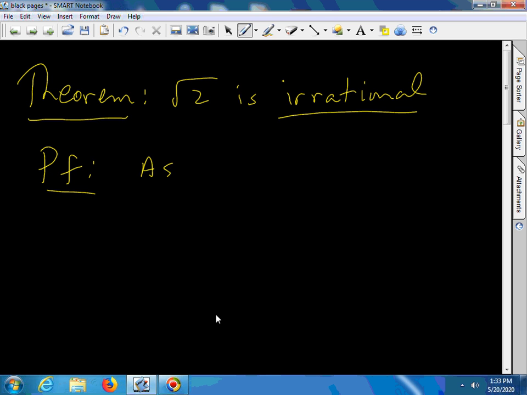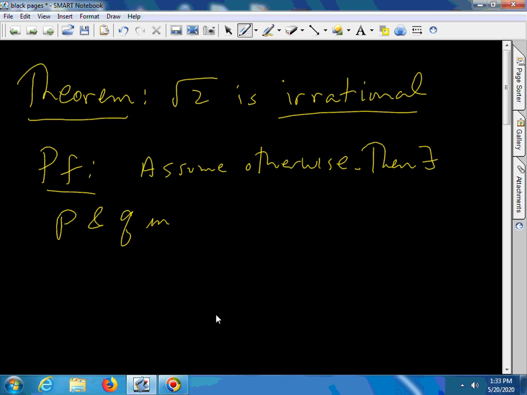So assume otherwise. That is, assume the square root of 2 is rational. Then there exist p and q in the natural numbers, and q is not 0, such that the square root of 2 equals p over q.